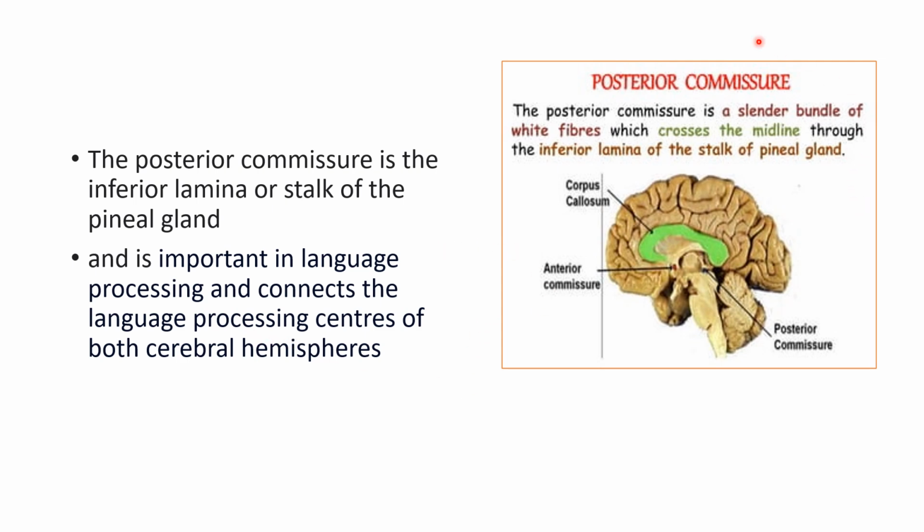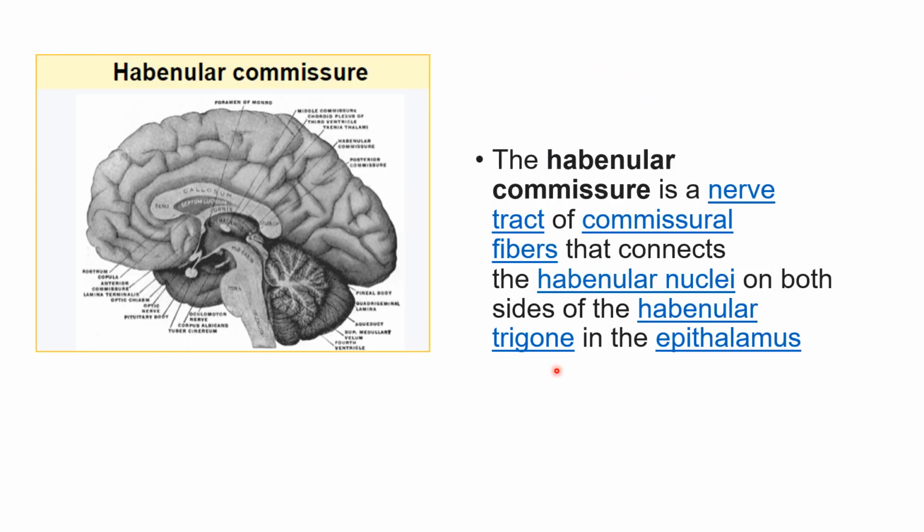The posterior commissure is present in the inferior lamina of the stalk of the pineal gland. In the superior lamina, you have the habenular commissure, which is connecting the habenular nuclei present in the epithalamus.